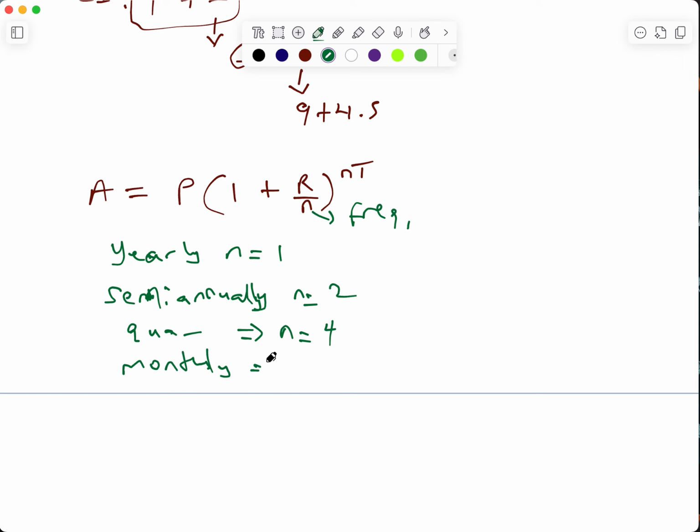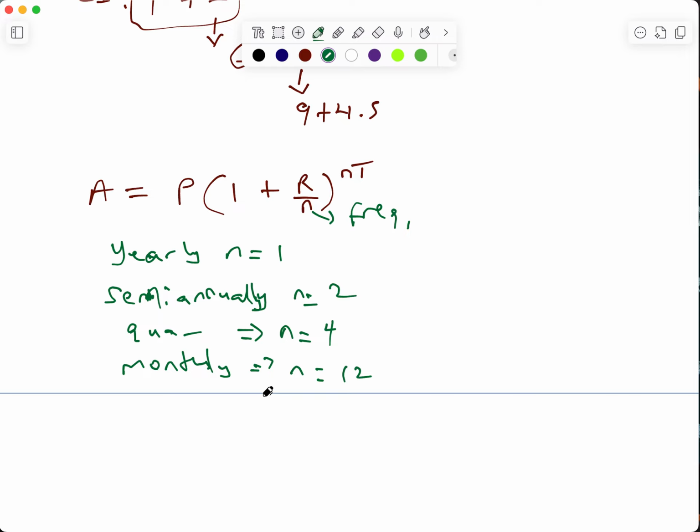You can guess what n is going to be: 12 when you're doing monthly. When you're doing weekly, n is going to be 52. When you're doing daily, n is going to be 365, or 366 if it's a leap year. So this is what n is, the frequency of compounding. That is how many times it really compounds in a year. So is it going to be yearly?